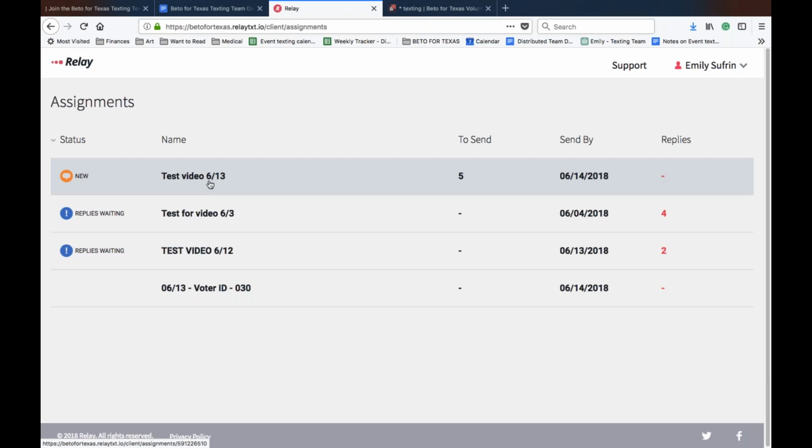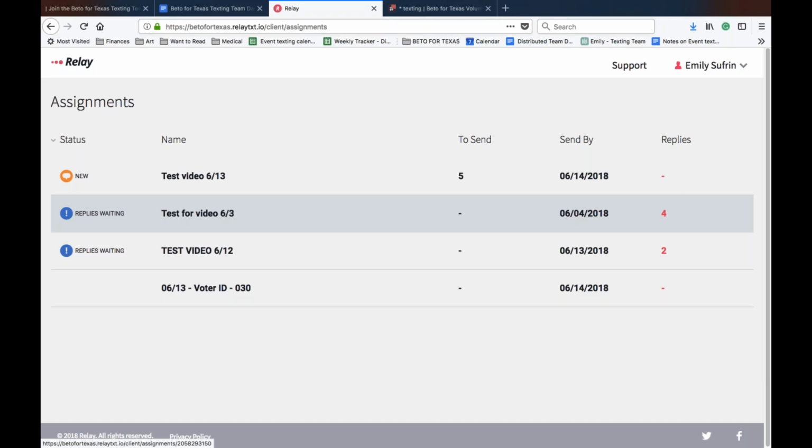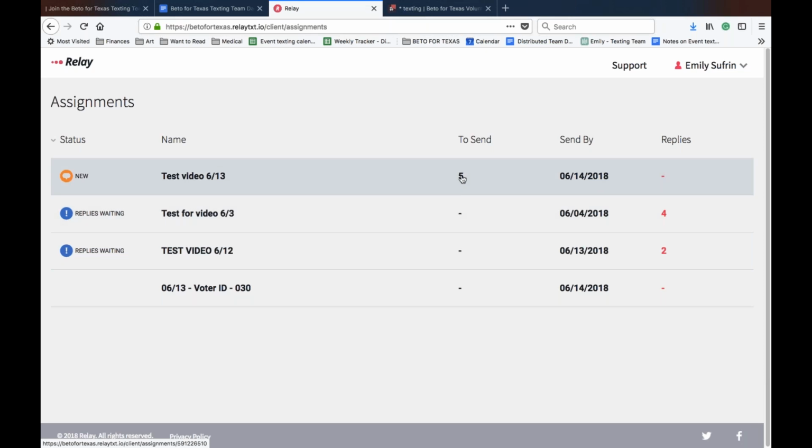So in Relay, you cannot start responding to messages until you have sent all of your messages. And you can see I have a teeny tiny batch, it's only 5 messages, but usually you will be assigned between 500 and 800 messages. And I know that sounds like a lot, but we usually only have a 10 to 15% response rate. So it's not actually too many messages.